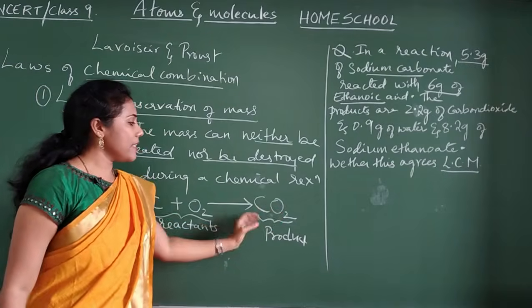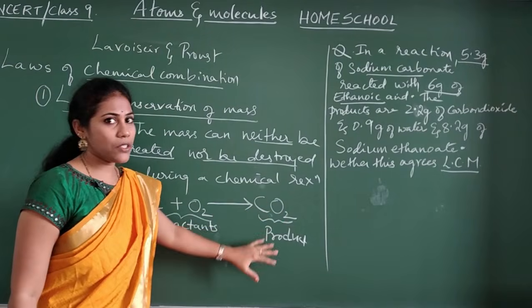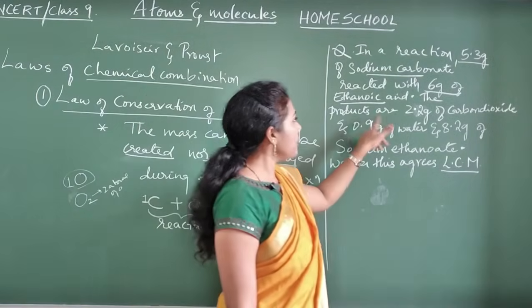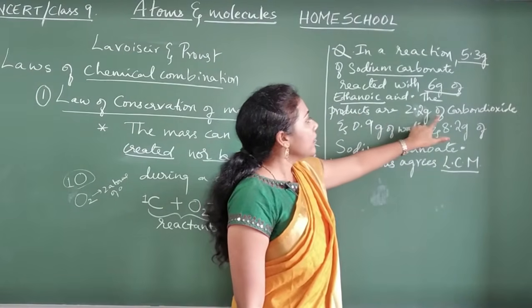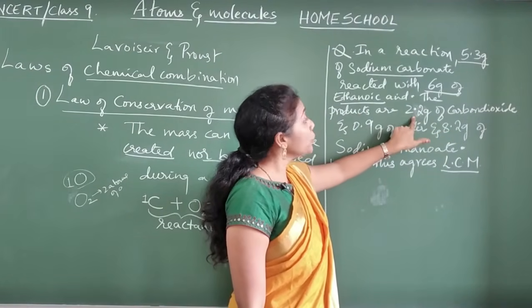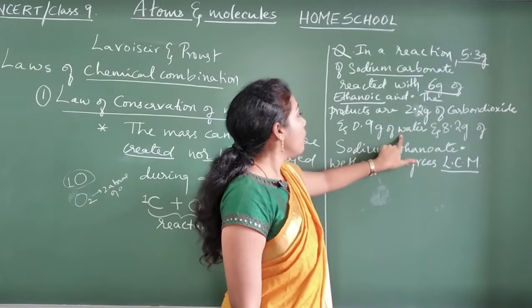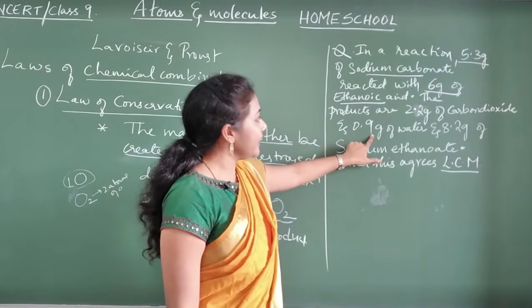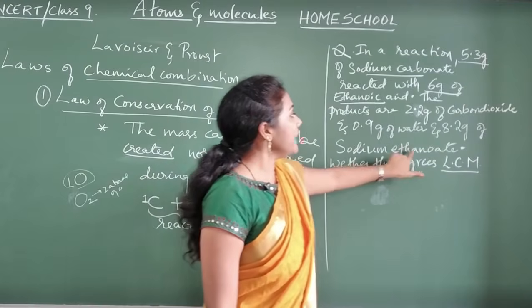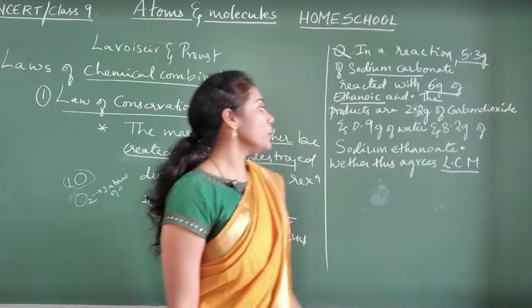What is that new substance that is formed? It is called the products. So what were the products formed here? Carbon dioxide, how much? 2.2 grams. Water, how much? 0.9 grams. Sodium ethanoate, how much? 8.2 grams.